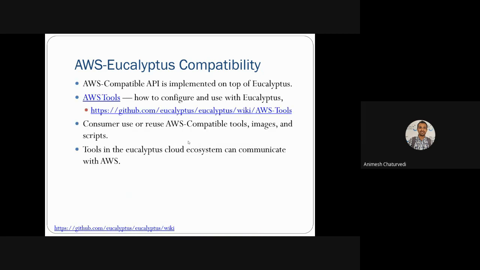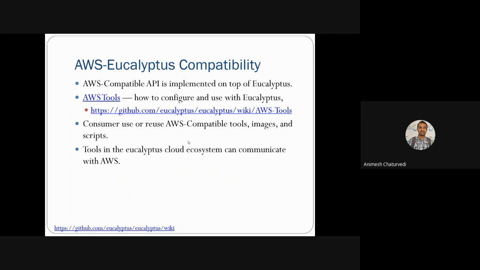Then for compatibility, you can go and study on this website. You will see how AWS and Eucalyptus are compatible. There are some compatible APIs. You install Eucalyptus at your own institute as a private cloud. Now you want scalability.